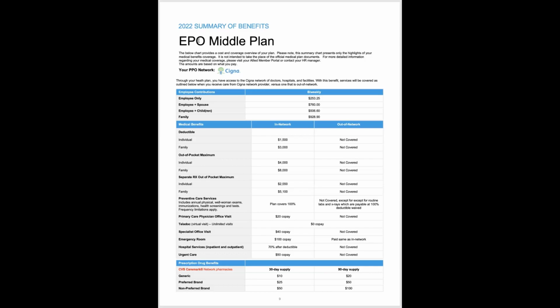There are only a few scenarios where any out-of-network benefits would be covered. One is for the emergency room, because you obviously can't choose to go to an in-network emergency room. If it's a true emergency, you're going to go to the closest ER you can find. The other time you would have coverage at an out-of-network level is if you went in for a hospitalization. Let's say you went to an in-network hospital, but they brought in an out-of-network anesthesiologist or pathologist. That's common. In that scenario, we don't penalize you for that either. The design is that you use in-network providers whenever you have the opportunity to.